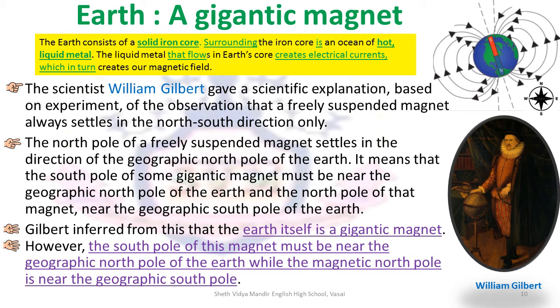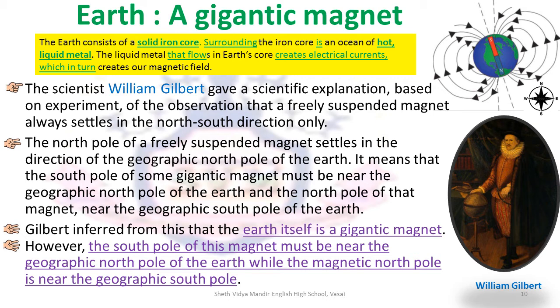The gigantic magnet inside the earth is said to be in the south-north direction. Hence, the compass north gets attracted towards the Antarctica that is located in the north. Scientist William Gilbert also gave a scientific explanation based on an experiment of the observation that a freely suspended magnet always settles in the north-south direction.